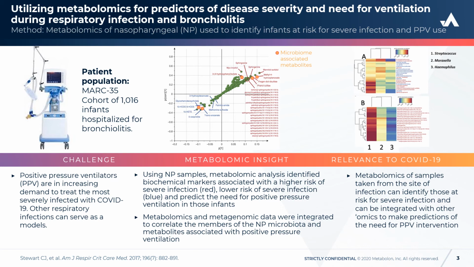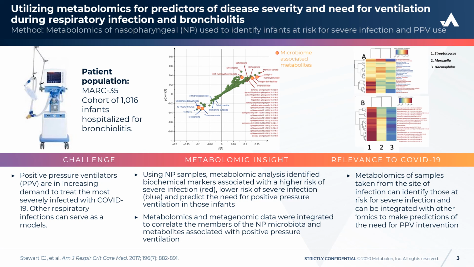So further, the metabolomics and metagenomic data were integrated to correlate the members of the nasopharyngeal microbiota with the metabolites associated with positive pressure ventilation. So what you can see in A and B panels is that Streptococcus pneumoniae abundance is positively correlated with the metabolites that were most highly correlated with disease severity.